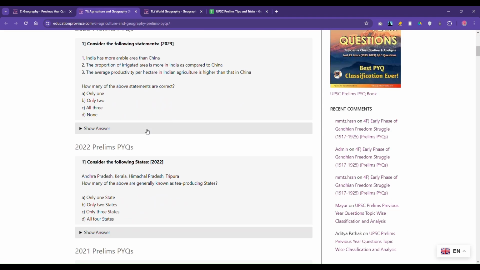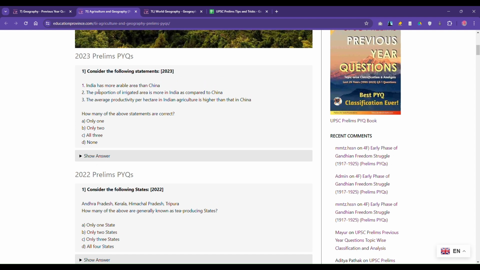Last year's question only. With this first one only: India has more arable area than China. The proportion of irrigated area is more in India as compared to China. And the third one is average productivity per hectare in Indian agriculture is higher than that in China. Now, if you see the third statement, that's saying that productivity of Indian agriculture is more than that of China.